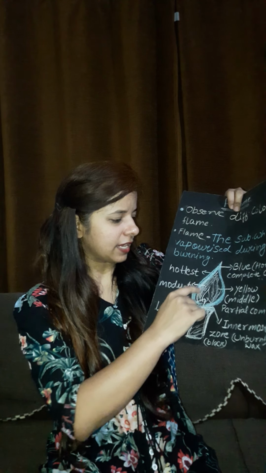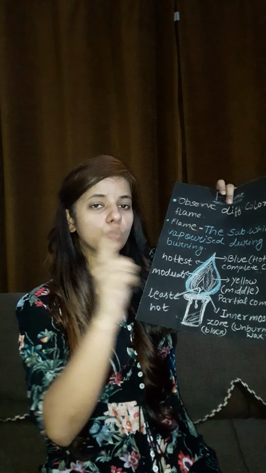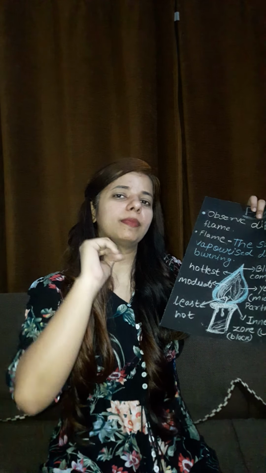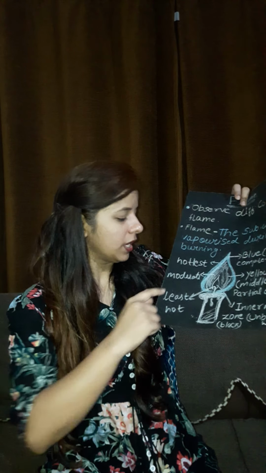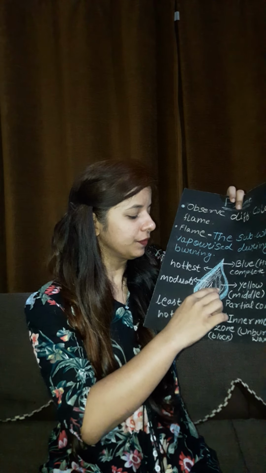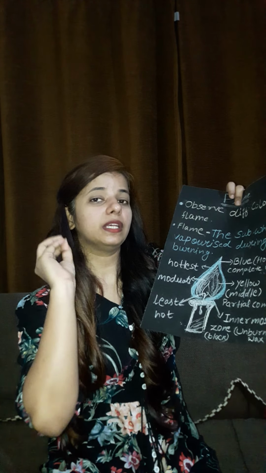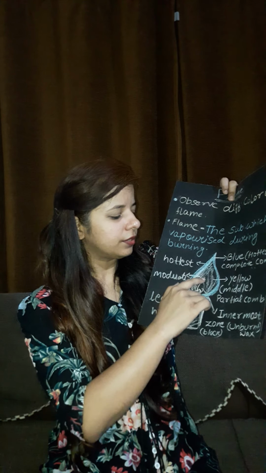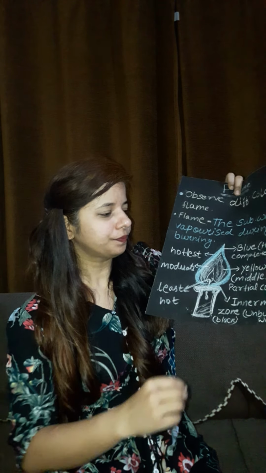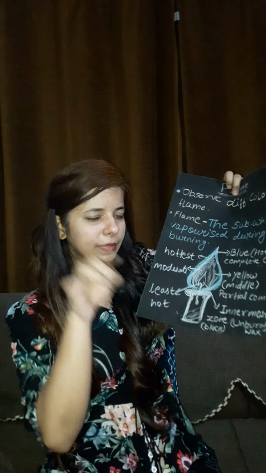Now come on to the second flame. The second flame is mostly yellow in color, and is also called the middle flame. It has a moderate temperature, meaning not very high and not very low. It is not the hottest flame layer, it is yellow in color, and it does not have complete combustion. So the yellow flame is doing partial combustion, not complete.